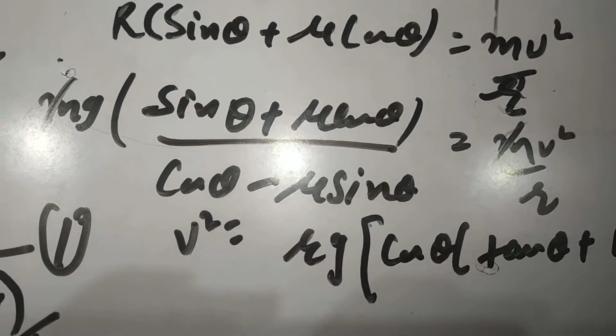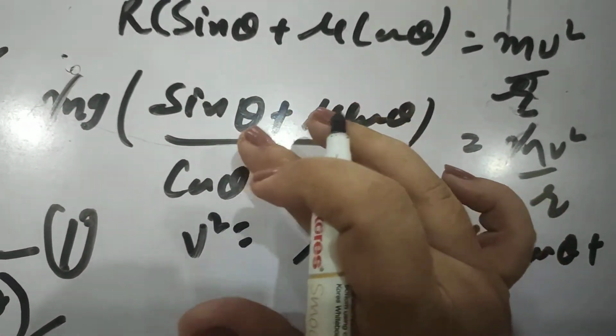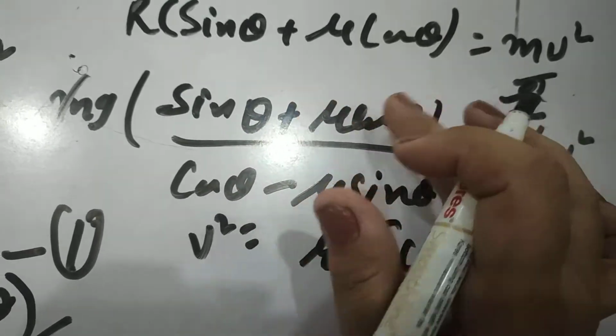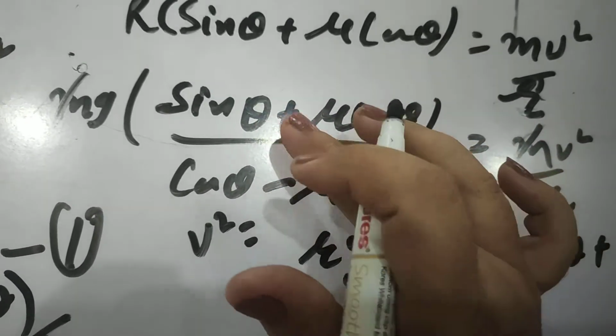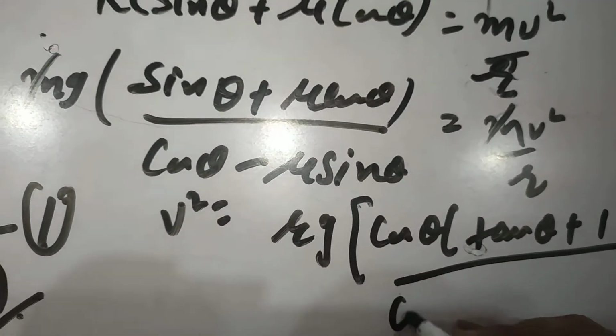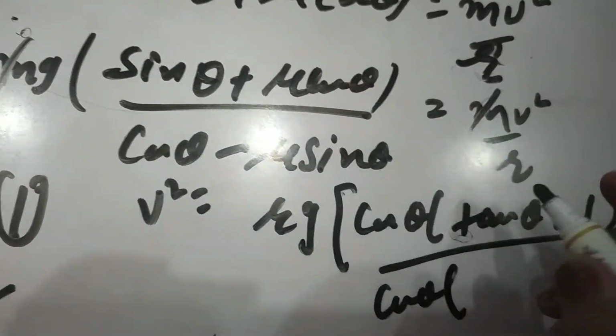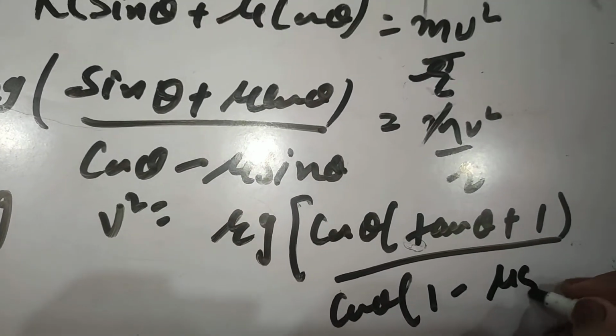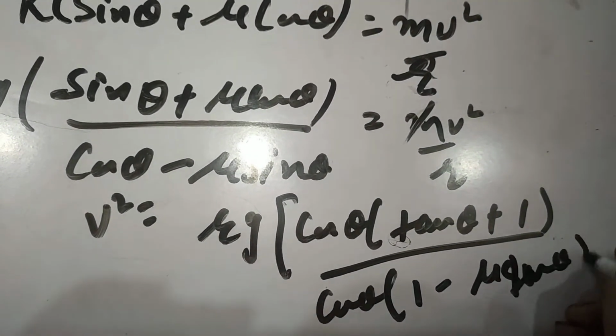We can say that we divide and multiply by cos theta in numerator and denominator. Again taking cos theta common from the denominator, this is 1 minus mu tan theta.